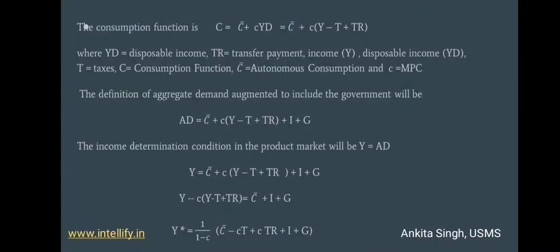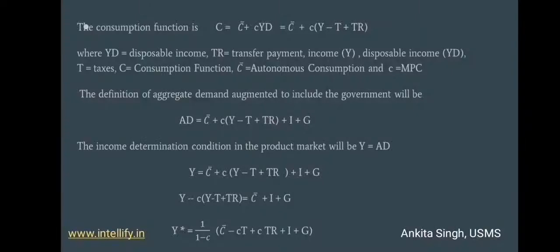Here the final equation comes out to be Y star = 1/(1 - c) [C bar - cT + cTR + I + G].